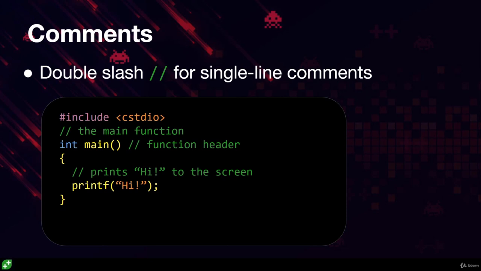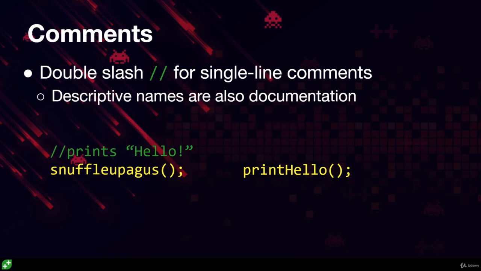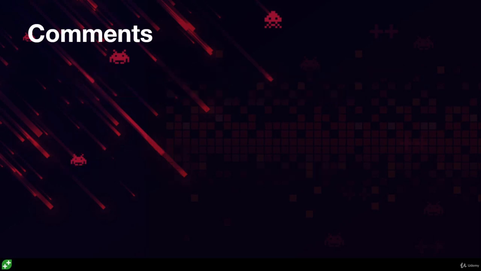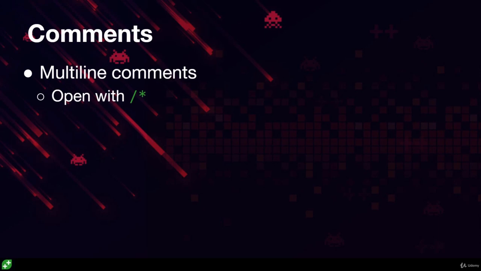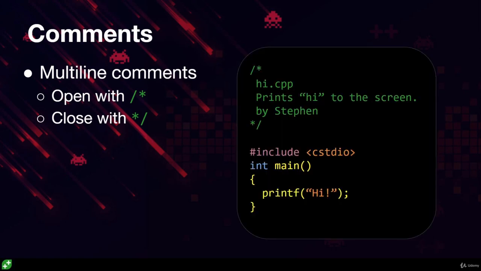Now, just like whitespace, comments can be used excessively as well. Oftentimes, it's better just to give our functions descriptive names so that it's obvious what they do. A descriptive function name is sometimes documentation enough and doesn't require a comment. Now we can also have multi-line comments. These are comments that span multiple lines, and you can open a multi-line comment with /*, and you close the multi-line comment with an */. Multi-line comments look like this.